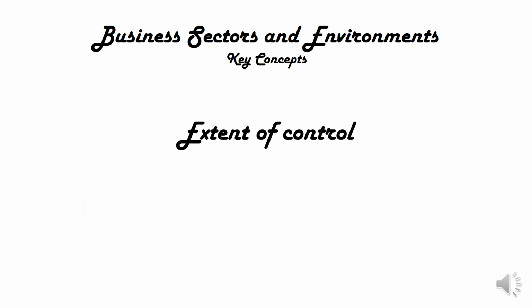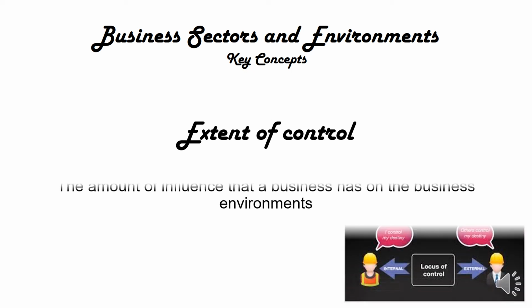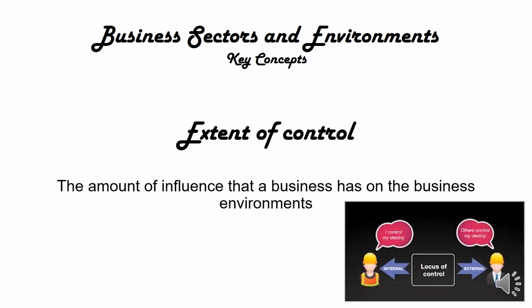When we talk about extent of control, what we are referring to is the amount of influence that a business will have on that business environment. So every factor that is going to impact on our business, depending on which environment that factor is a part of, will determine how much control we have over what is happening.